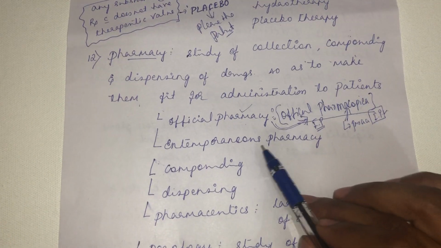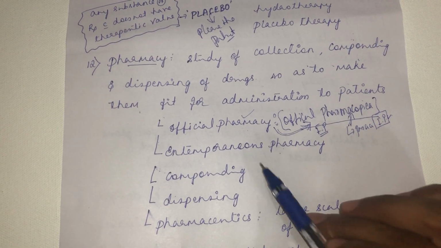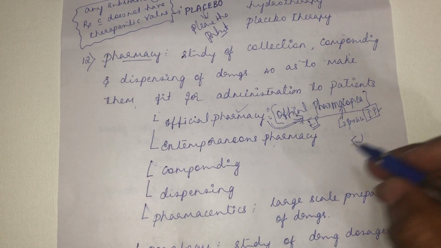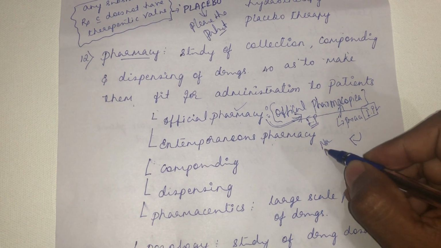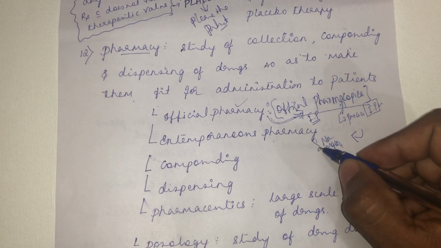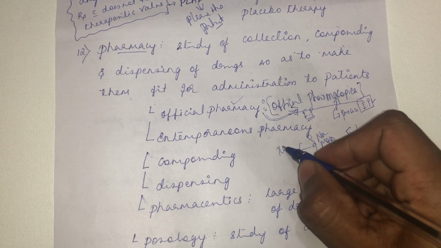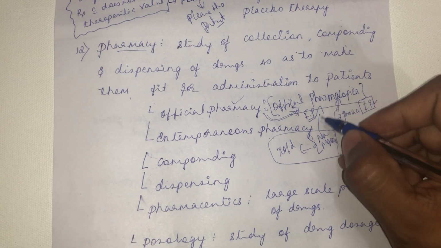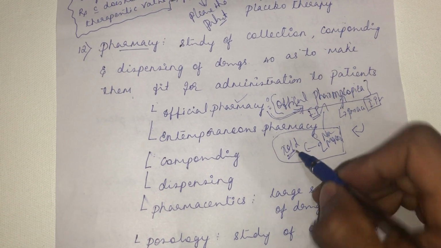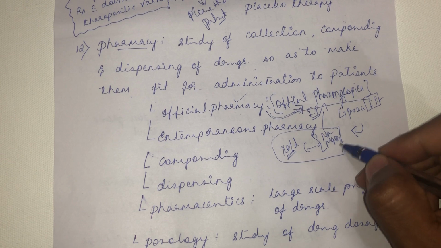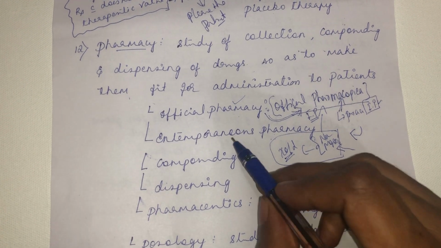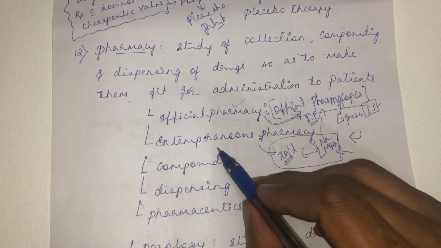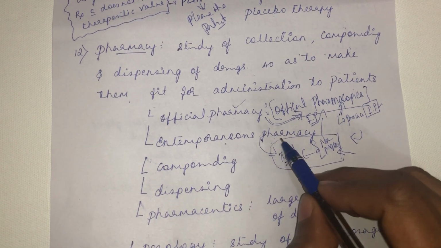What do you mean by extemporaneous pharmacy? Suppose a physician has prescribed something: you mix this much of sodium bicarbonate, you mix this much of magnesium sulfate, and you prepare some amount of a drug. But this is not in accordance with the official pharmacopoeia. Indian Pharmacopoeia tells something about this X drug, but a physician is telling something different about this X drug. If the pharmacist follows this prescription and does the thing, then that pharmacy will become extemporaneous pharmacy.